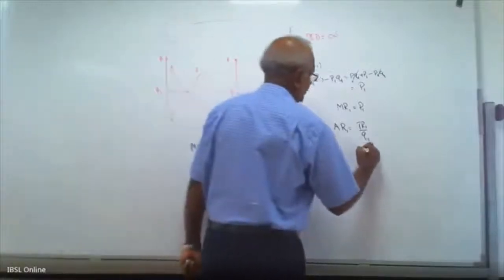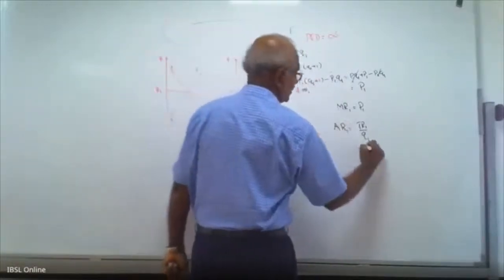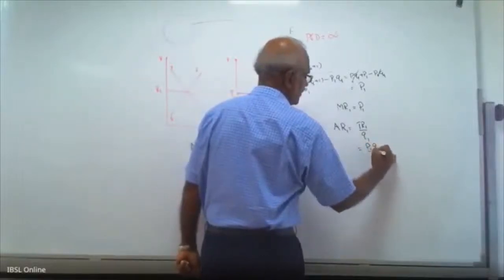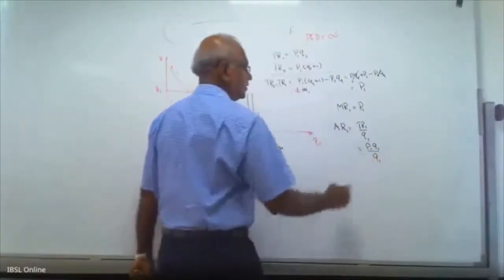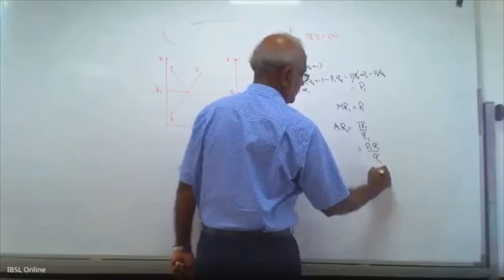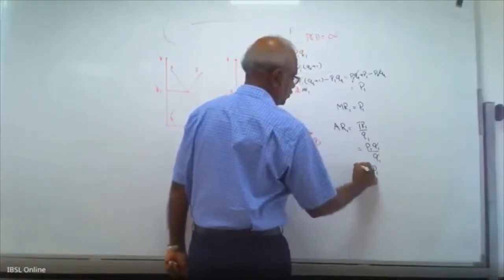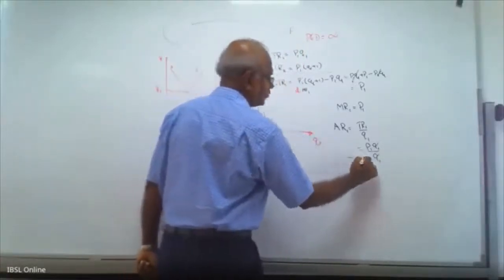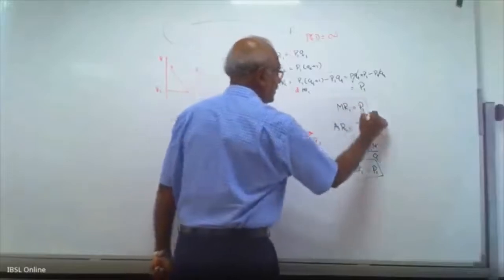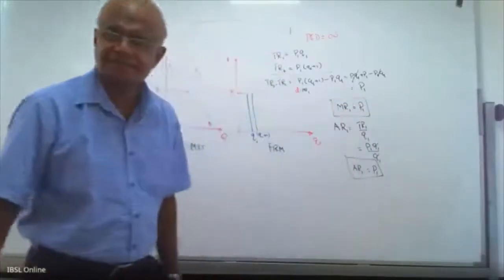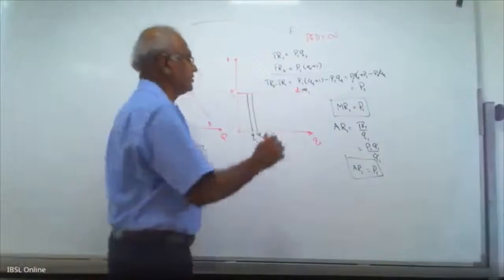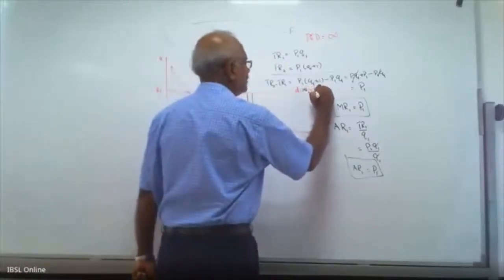What is TR1? TR1 is P1 Q1 divided by Q1. Q1 cancels out, giving P1. So AR1 is also P1, and MR1 is also P1. Marginal revenue is price. Average revenue is also price.